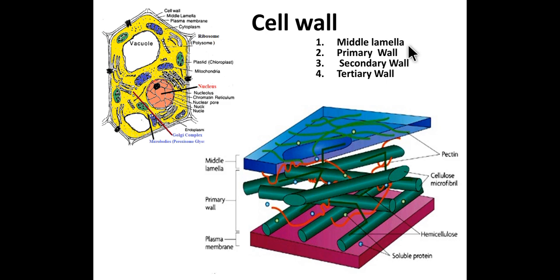It is made up of calcium, magnesium pectate. It acts as an intercellular cementing material between the two cells. So this is the plasmodesmata. A space left in between the adjacent cells acts as a bridge, that is a plasmodesmata.